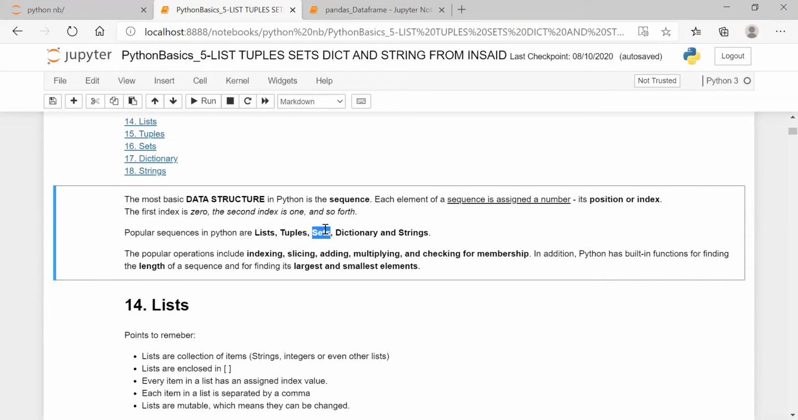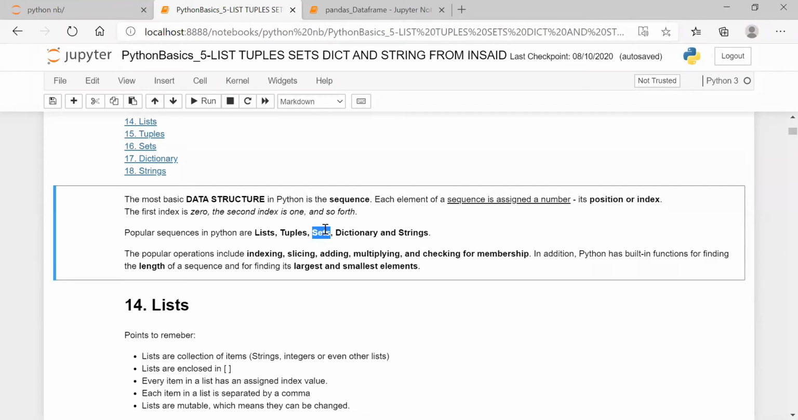So the points to remember: lists are collections of items. They can be mixed items like string, integer, even another list, a list within a list. Lists are enclosed in square brackets. Every item in a list has an assigned index value. Index value starts from 0. Each item in a list is separated by a comma. And lists are mutable, which means they can be changed. Inside, the values of a list can be changed.